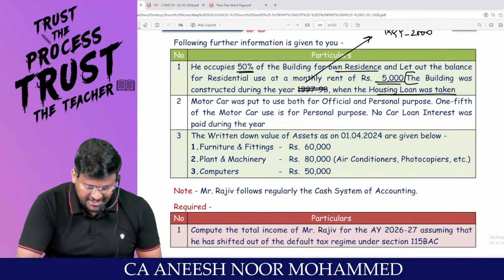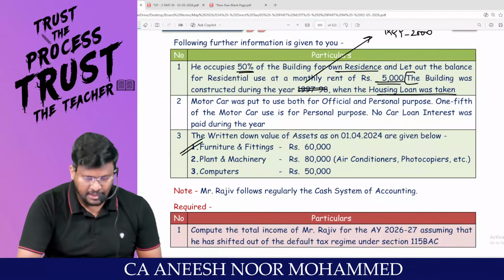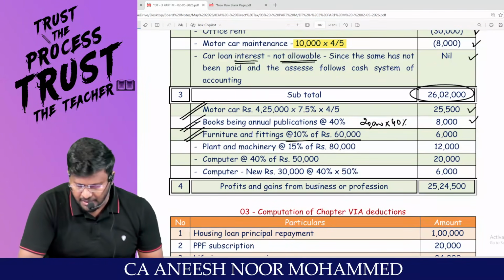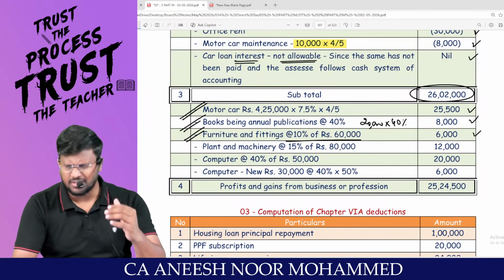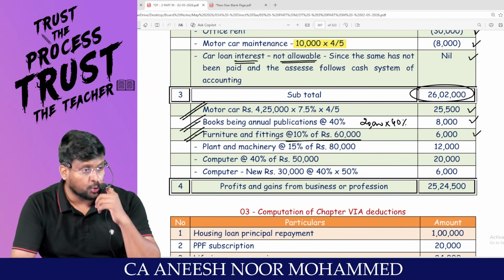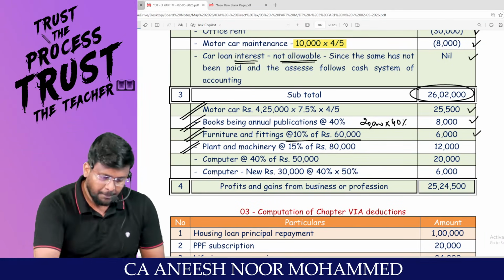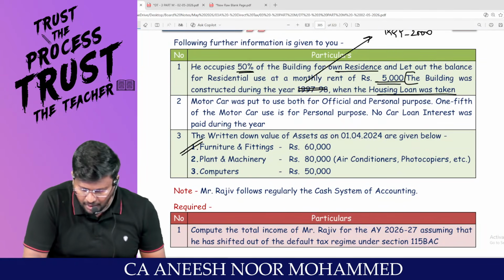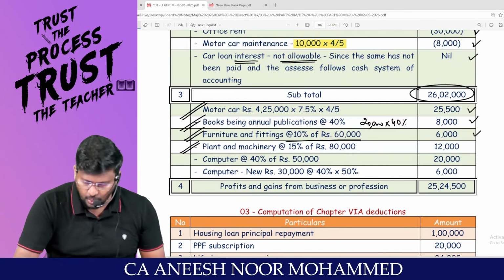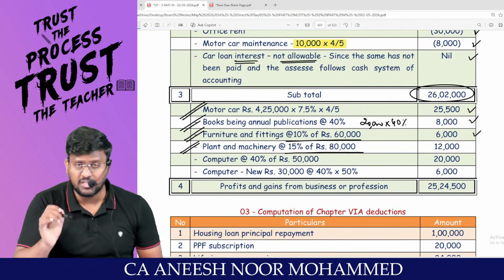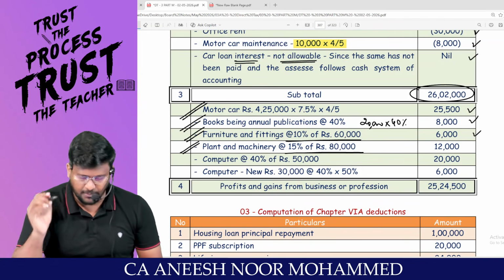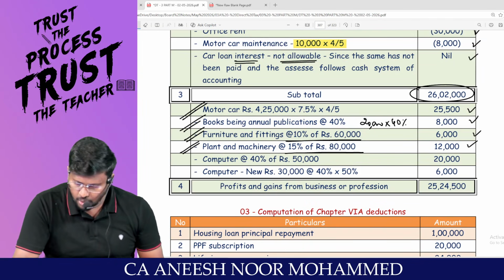No. But is there any opening furniture and fitting? Yes. So 60,000 into 10% comes to 6,000. Because if it is there from opening, it would have been put to use for more than 180 days. Plant and machinery. We are having plant and machinery from start. So 80,000 into 15%, the general rate of depreciation for plant and machineries, you are entitled to claim 12,000.